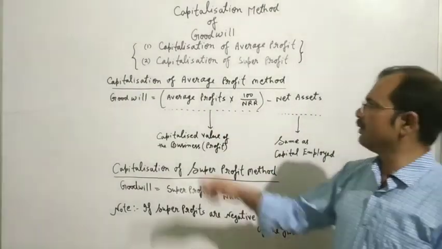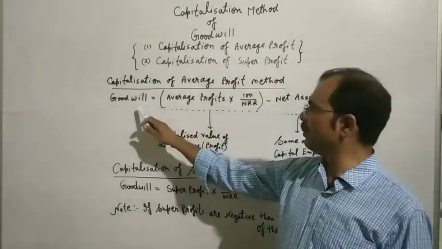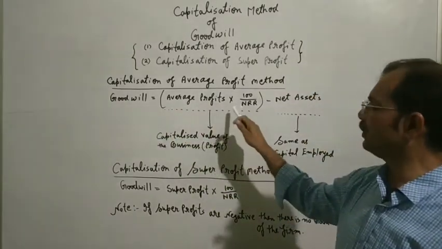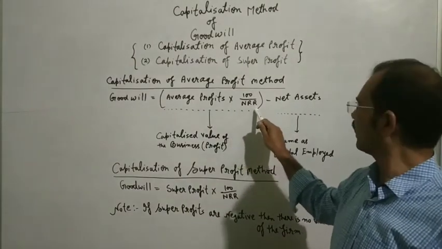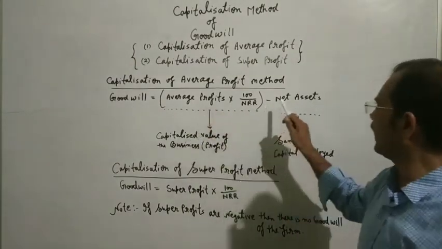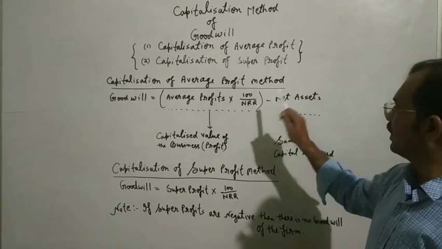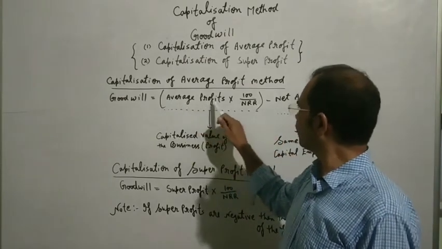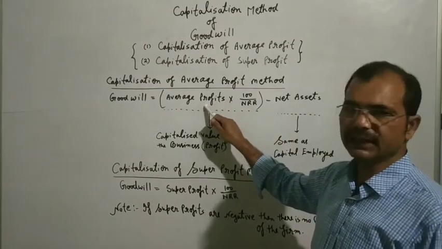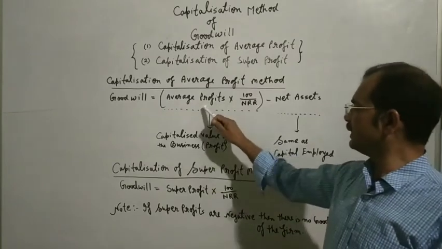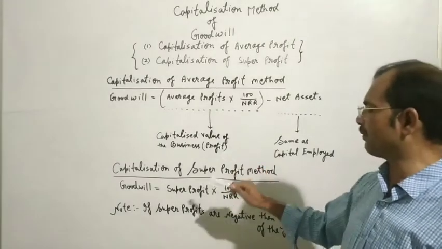Firstly, we should know how to calculate the capitalization of average profit. Goodwill is equal to average profit into 100 upon NRR, which stands for normal rate of return, in brackets, and after this calculation we will deduct net assets. Now we should know average profit into 100 upon NRR. What is this and how can we calculate it? This is the capitalized value of the business, or we can say profit.